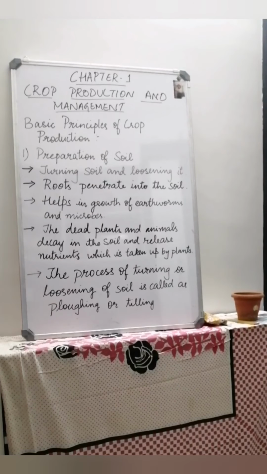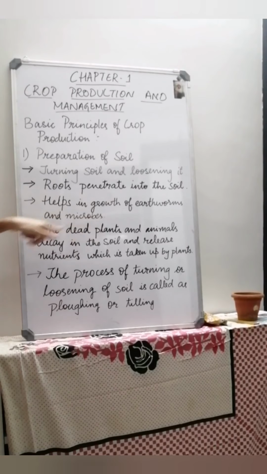Humus is nothing but a dark organic material formed when leaves or other parts of plant material fall into the soil and decompose. So humus means, when leaves fall into the soil, they break into small pieces, or they decompose into small pieces and form a dark organic material. So that is humus. Next is